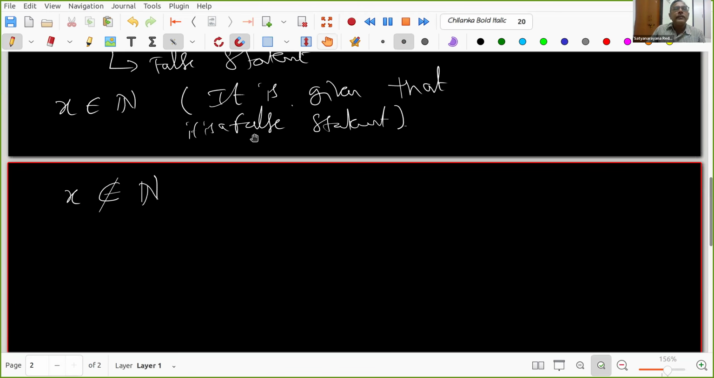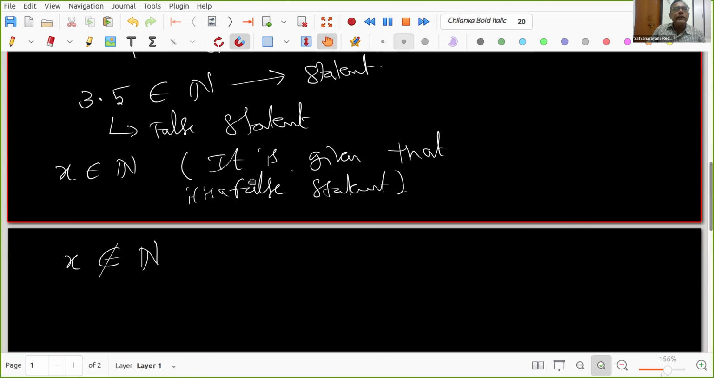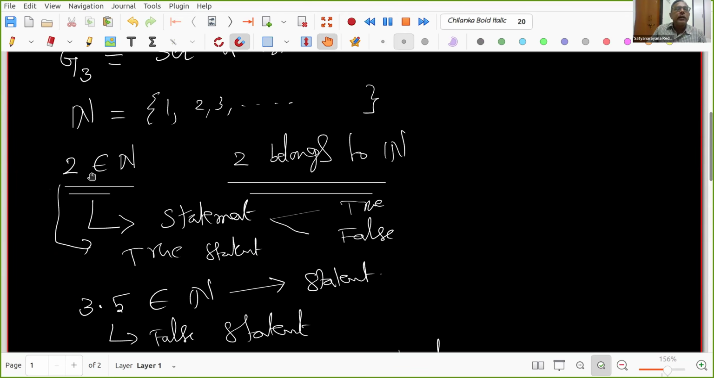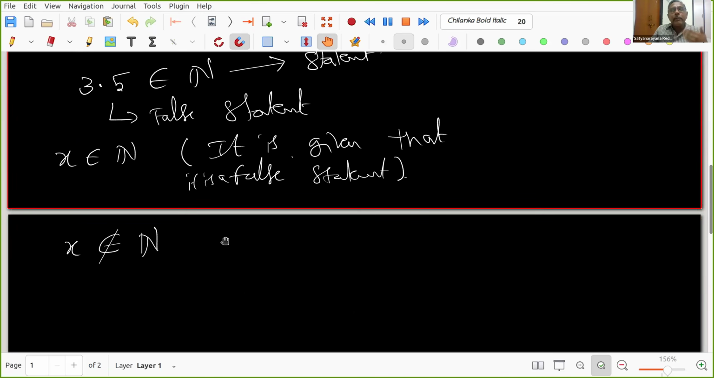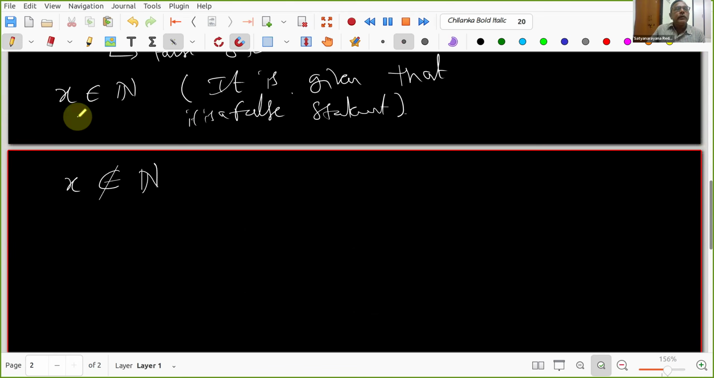Try to understand that when mathematicians write 2 belongs to N, instead of writing these words several times, they bring a symbol. Likewise, for does not belong to, they will bring some symbol. When something happens several times, they bring a symbol. So this is a false statement, then this becomes a true statement.